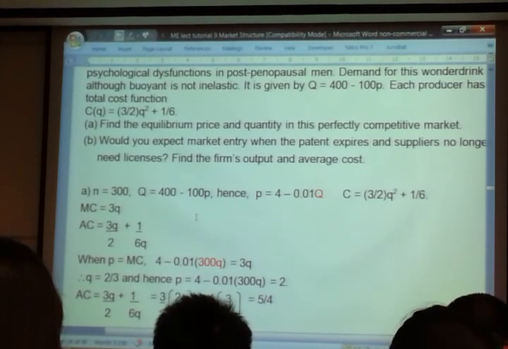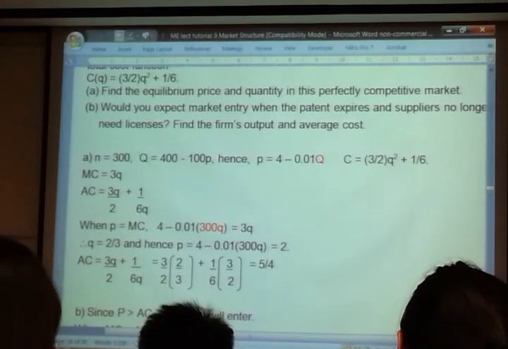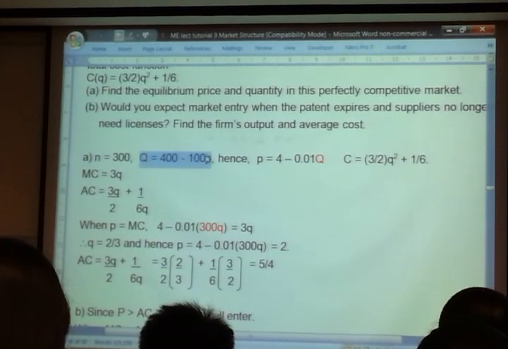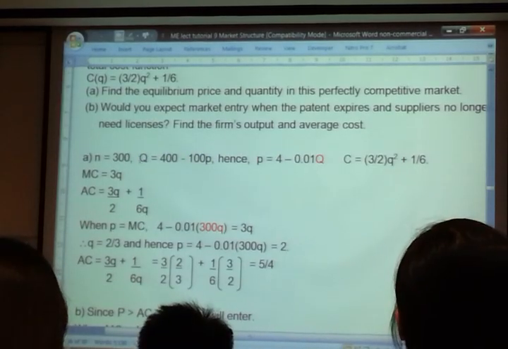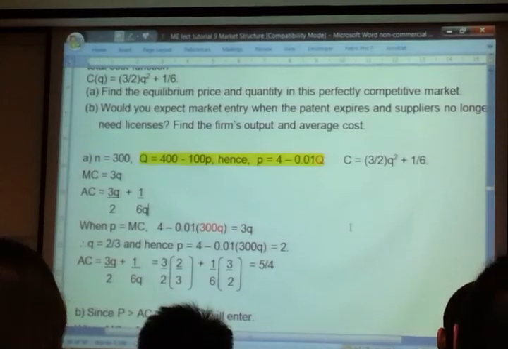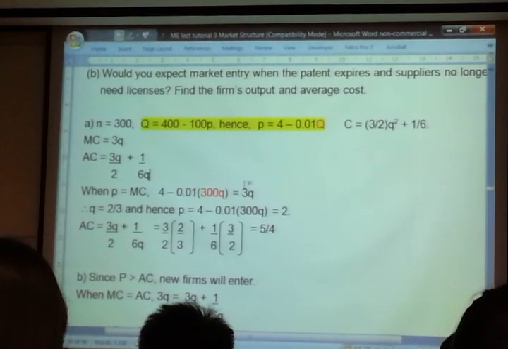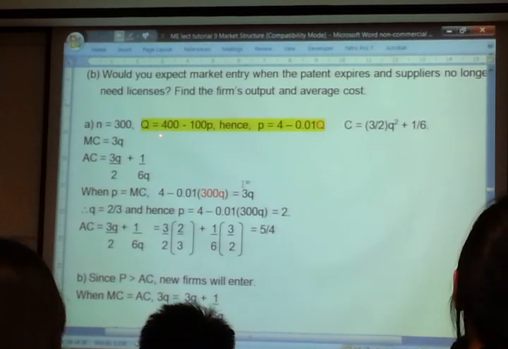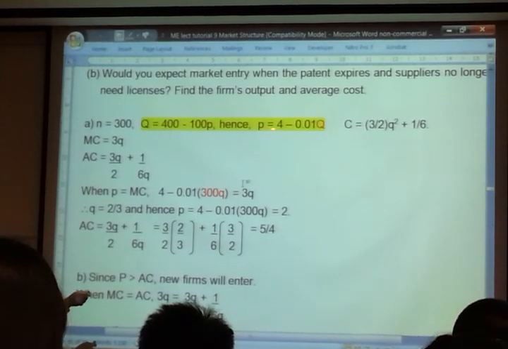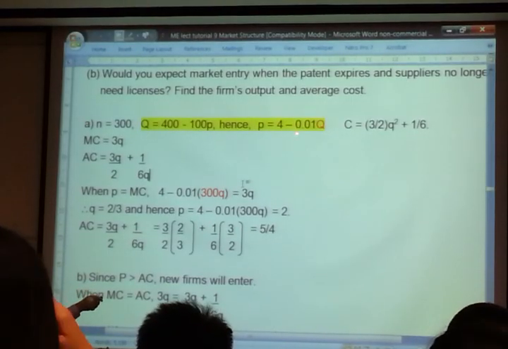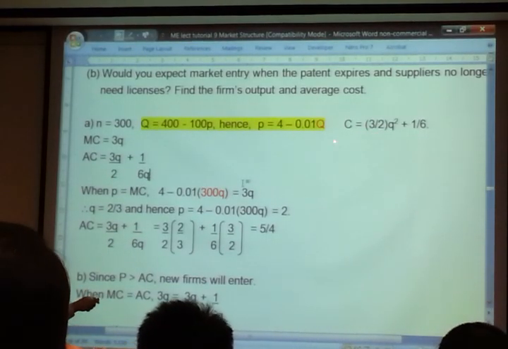P equal MC. The information given to us is that there are 300 firms. Market demand is this. Can I rearrange to P versus Q, the standard equation? So your P will be equal to this. The cost function was given as this.